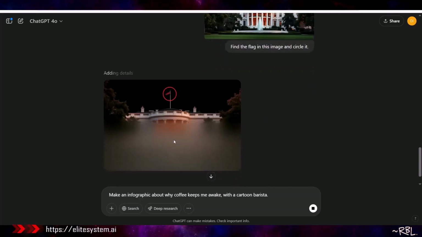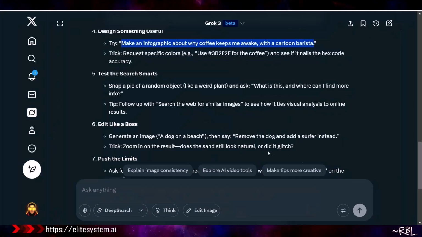So yes, we have this straight. I'm waiting on this to get it all out so then I can put the fourth one. It's taking time. Am I supposed to keep talking while we wait? Why not, right? Make an infographic about why coffee. Okay, where's the fourth one? Yeah, the fifth one.